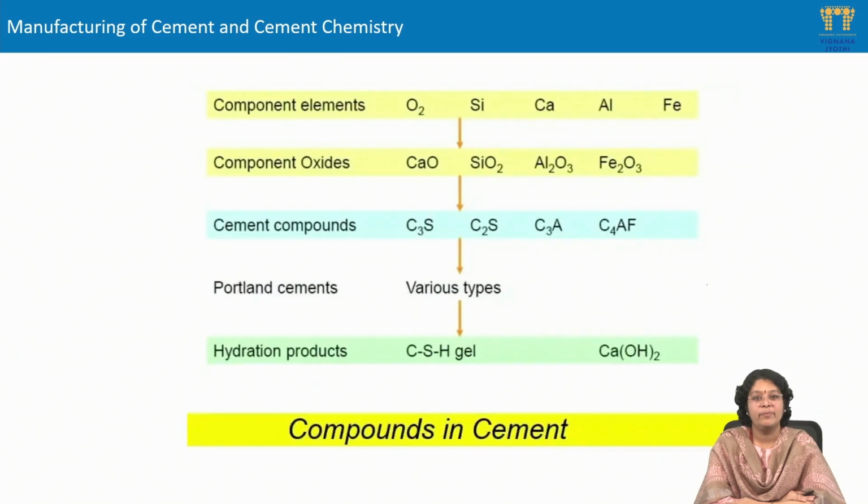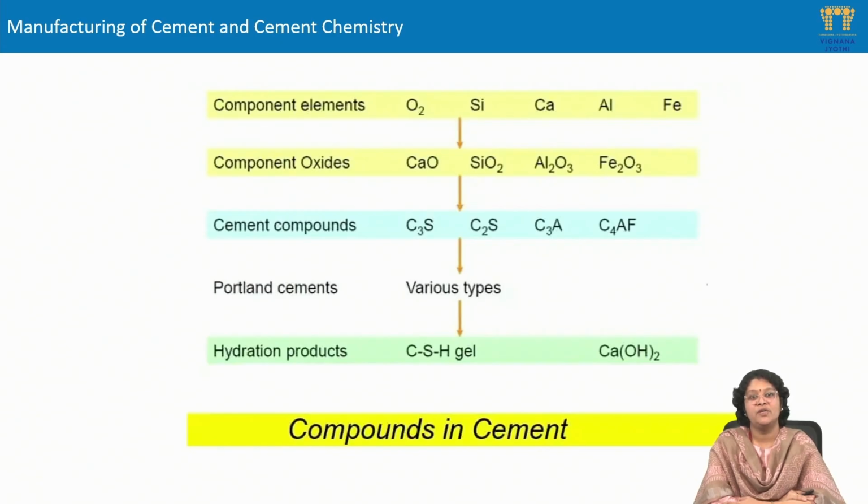So this is the concluding part of the cement chemistry. Here we can see materials like the argillaceous or the calcareous, which are rich in silica, calcium, aluminum, iron. After they get fed into the rotary kiln, they are subjected to the oxygen. When these elements react with the oxygen, they get converted into the oxides. When these oxides react with one another, it results in the formation of the Bogue compounds. We can also see various types of cement can be manufactured with the alteration of the proportion of these Bogue compounds present in the cement.